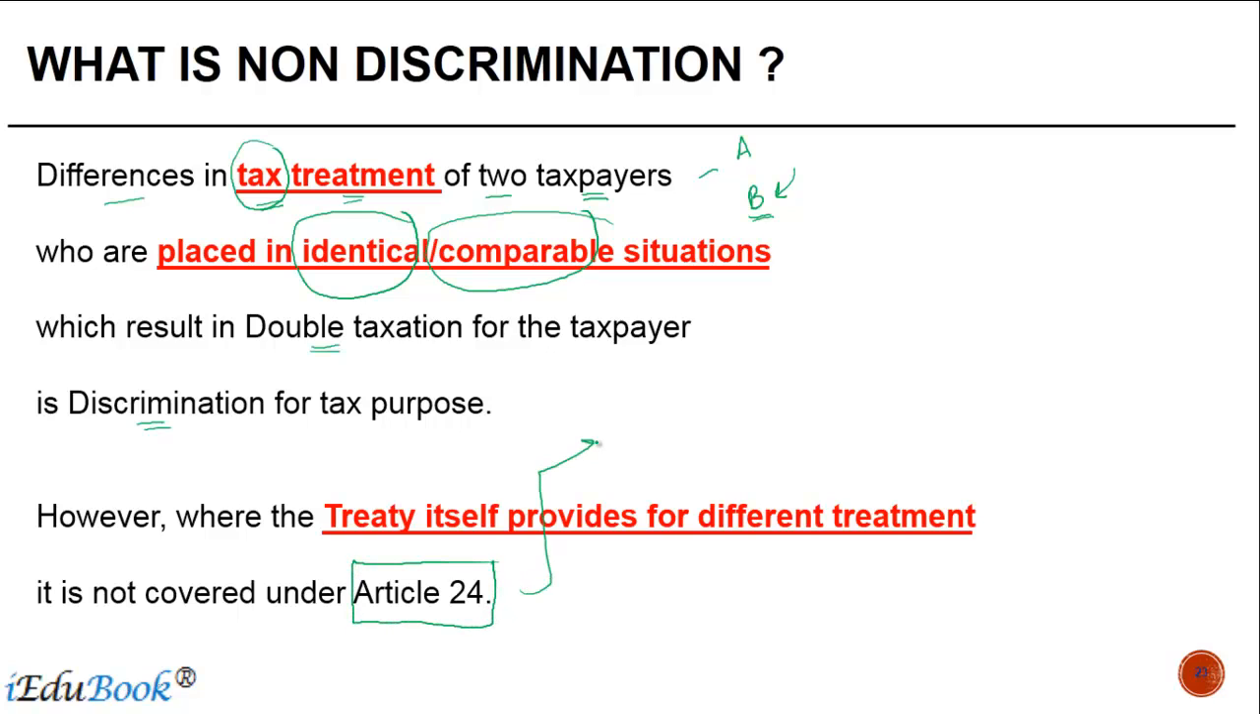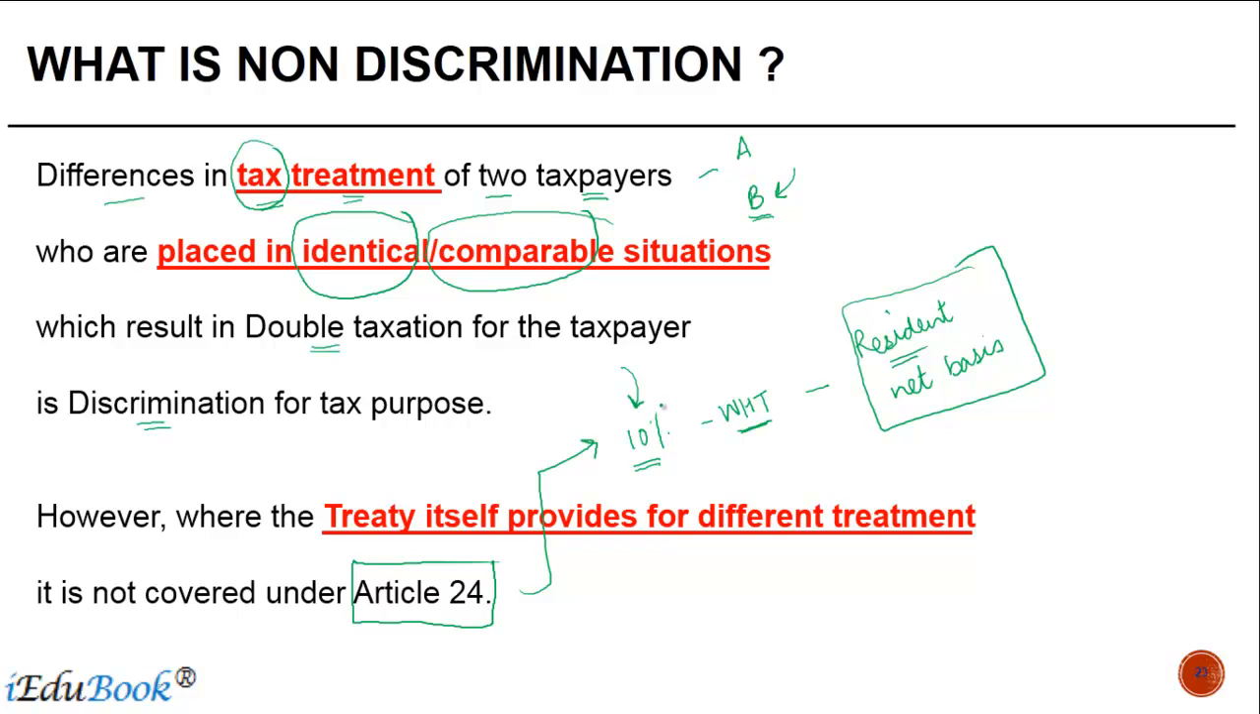What this means is that if the treaty provides that on royalty and FTS, 10% of the gross amount will be held as withholding tax in the source country, even though for their own residents they provide tax treatment on a net basis, which may be less than or more than 10%, such a treatment is not a differential treatment or discrimination. Why? Because it is the treaty itself which provides that in such cases, we will withhold taxes at 10%.